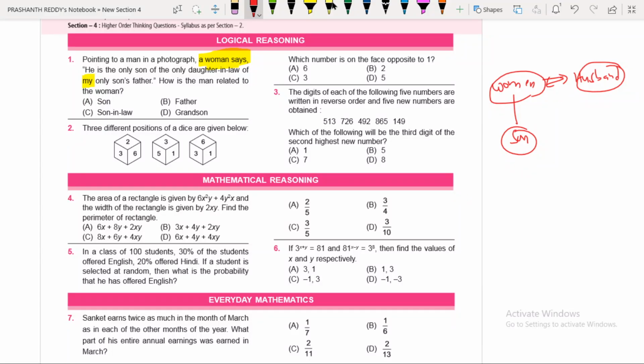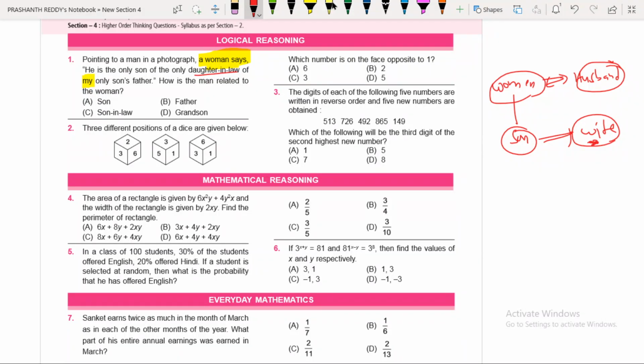Then next, my dear children, where are we now? We are at the father, at this point. After that we focus on before "my". What is before "my"? Daughter-in-law of. What does it mean? This husband and wife are having a son, and the son must have a wife. If the son is having a wife, only then can we say she is the daughter-in-law of the woman's husband. Now we are at this particular wife. Before daughter-in-law, what do we have? He is the only son of.